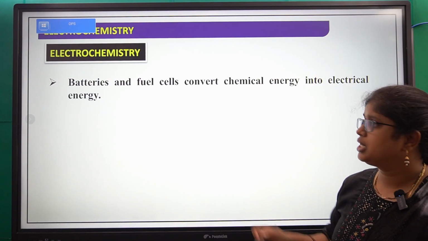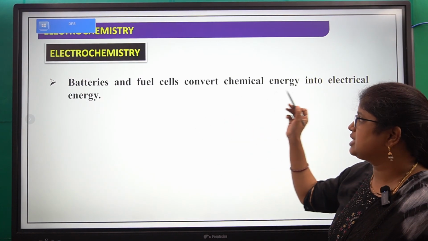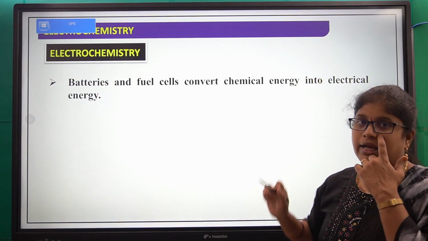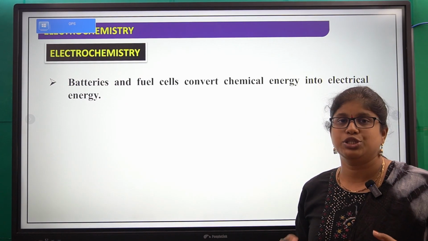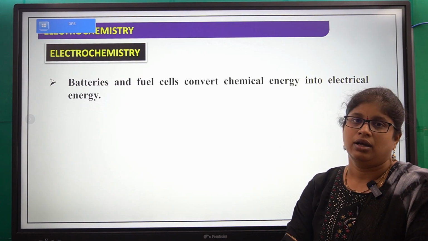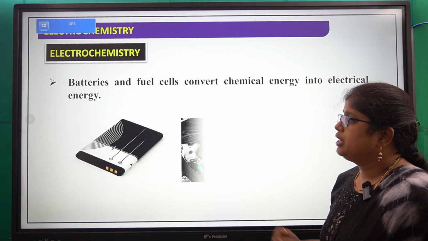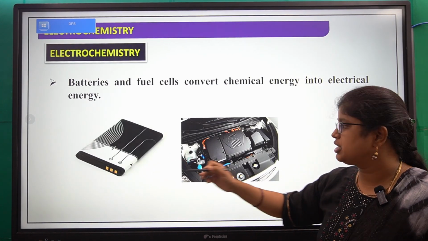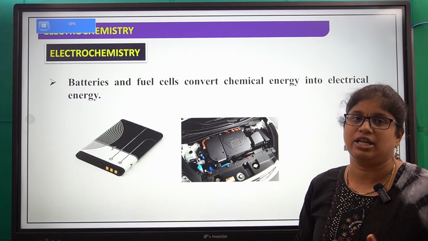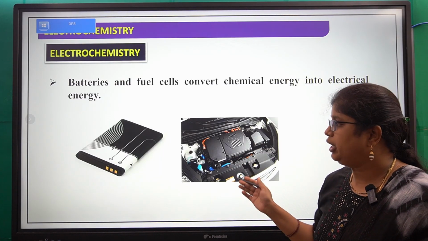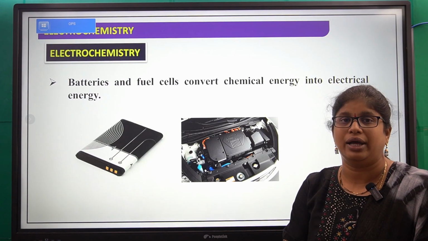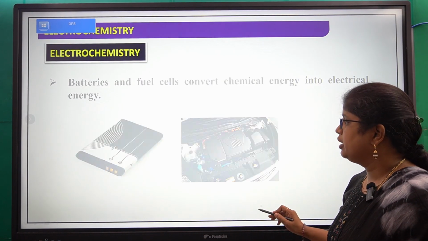Just now we discussed that batteries and fuel cells convert chemical energy into electrical energy. That energy is used in running the apparatus. These batteries are used in mobile phones and these fuel cells are generally used in vehicles. These convert the chemical energy into electrical energy.